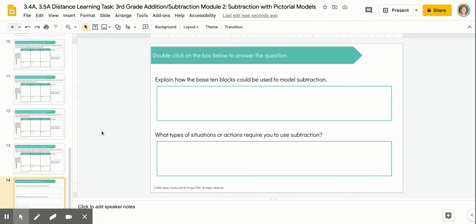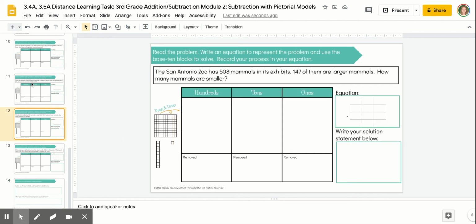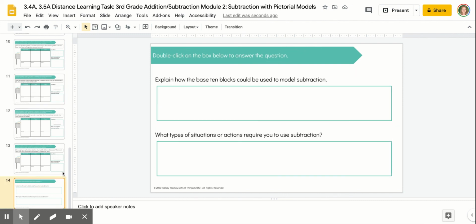If you need help with that question, you can always go back and look at what kinds of problems you solved along the way to help you think of an answer here.